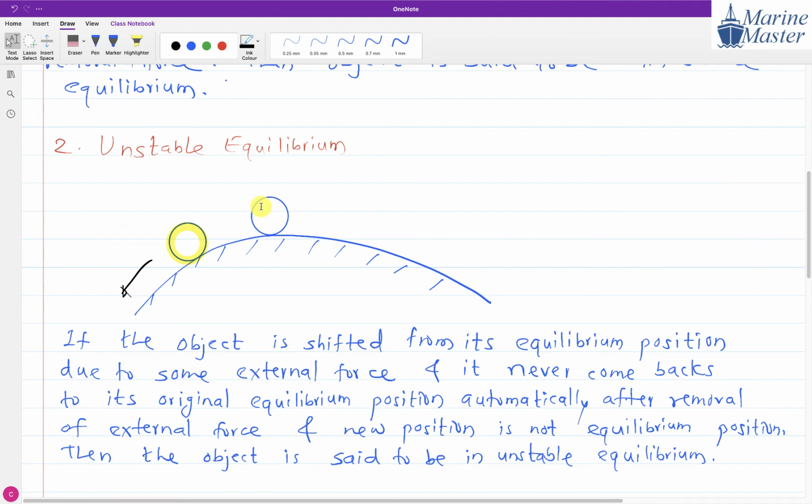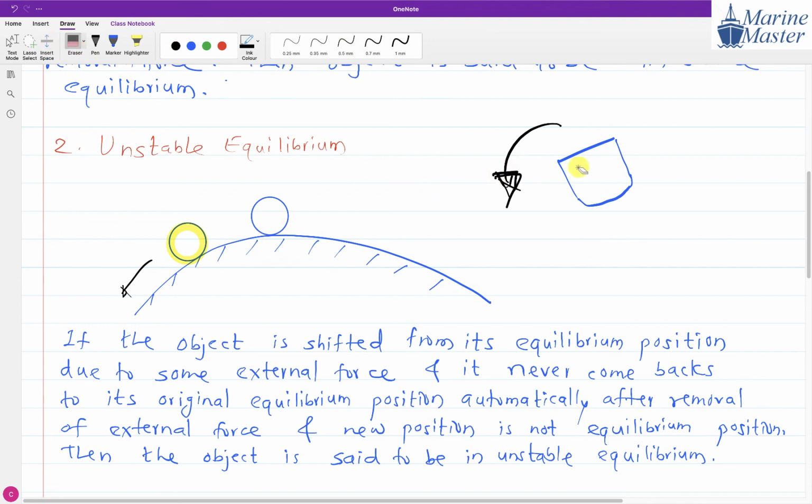Now before going further, I want to explain unstable. Suppose due to bad weather the ship gets heeled. If it is unstable, then what is going to happen? It will not come to the upright position. It becomes capsized. That is what is meant by unstable.